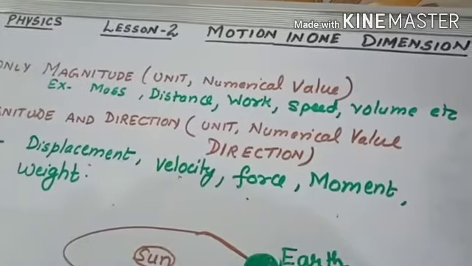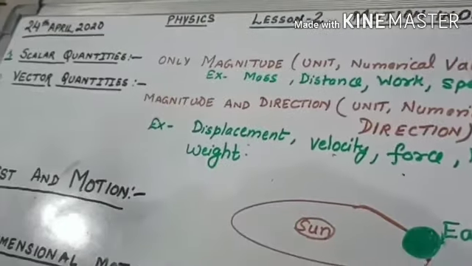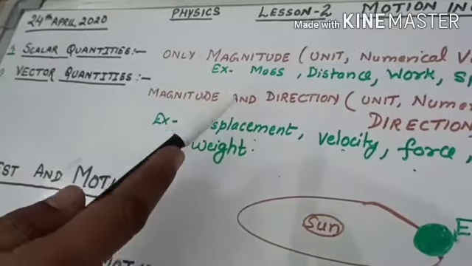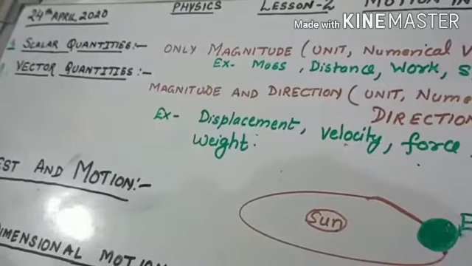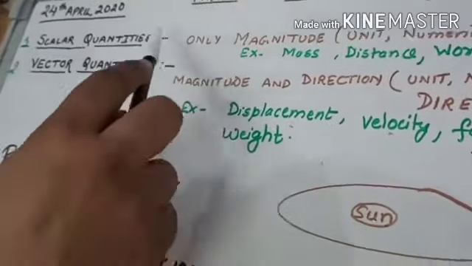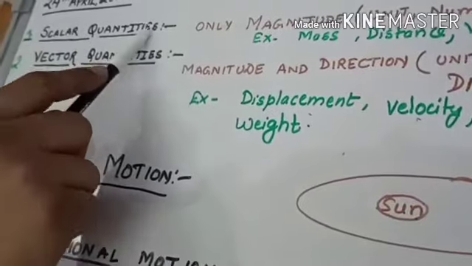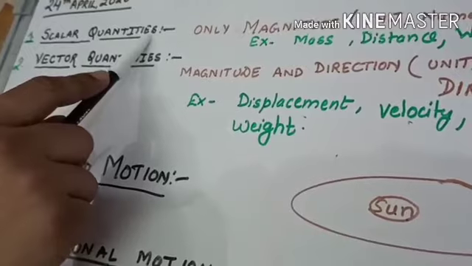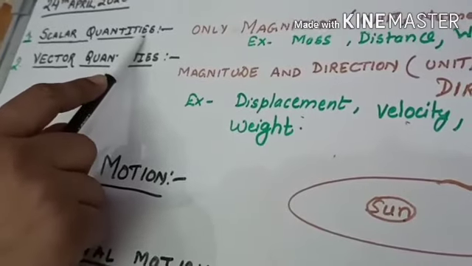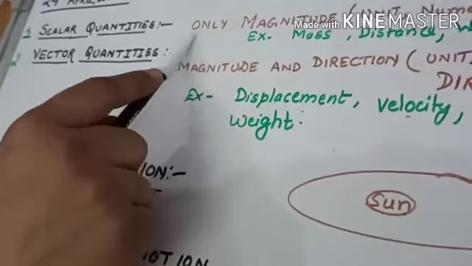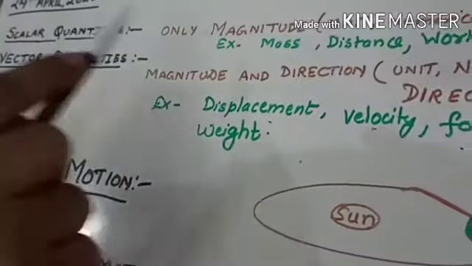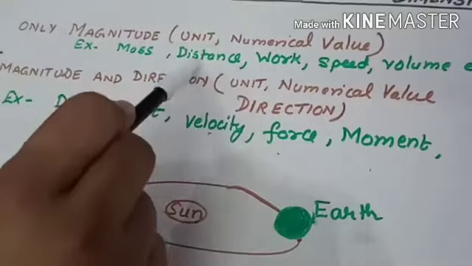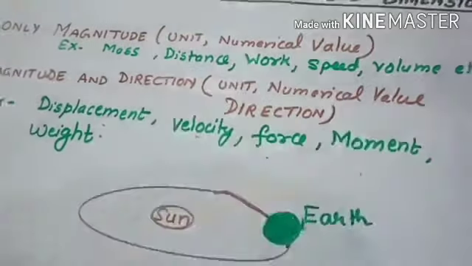Today we will start. In lesson 1 you learned what physical quantities are. Quantities which we can measure are called physical quantities. There are two broad categories of physical quantities: scalar quantities and vector quantities. So let's see what scalar quantities are. These are the physical quantities which are expressed only by their magnitude, so they are known as scalar quantities. For example, mass, distance, work, speed, volume, etc.